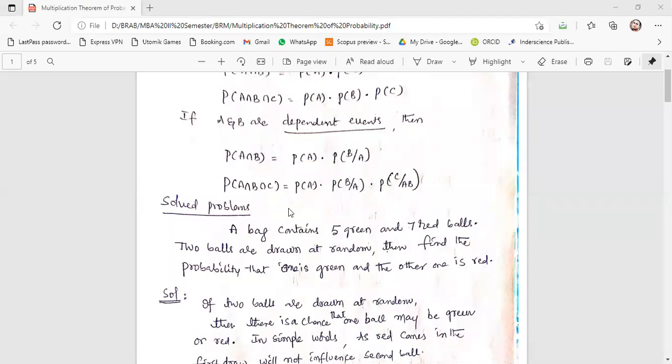So there are 5 green balls and 7 red balls in a bag. Okay, so total 12 balls. Now out of the 12 balls, you are drawing 2 at random. Random means you are just putting your hand and picking 2 balls at a time. Then find the probability that one should be green and one must be red. So this is the problem. Is it clear?